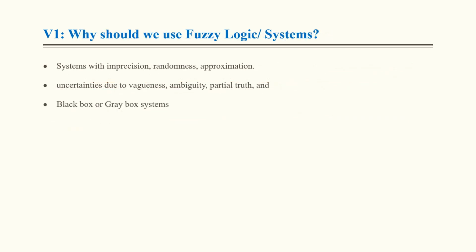Why should we use a fuzzy logic system? We have to use a fuzzy logic system in the following cases: systems with imprecision, randomness and approximations, right? Uncertainties due to vagueness, ambiguity and partial truth, and when the system is a black box or gray box. So this is also part of the assignment.